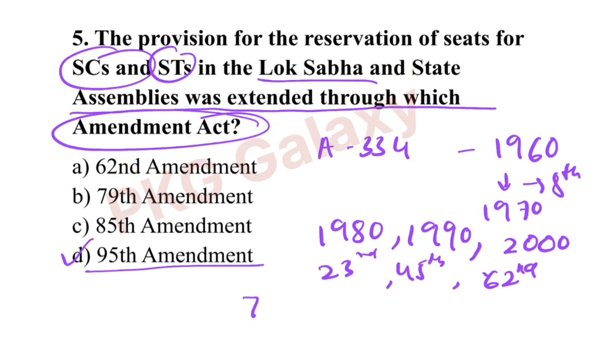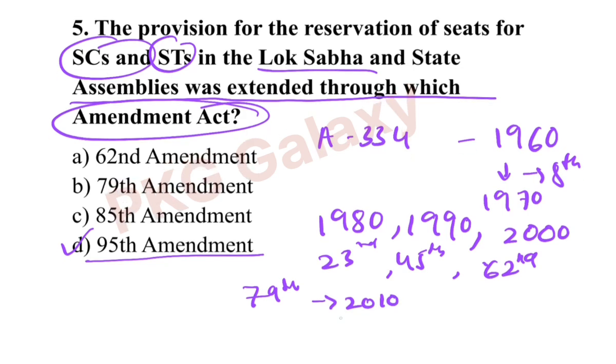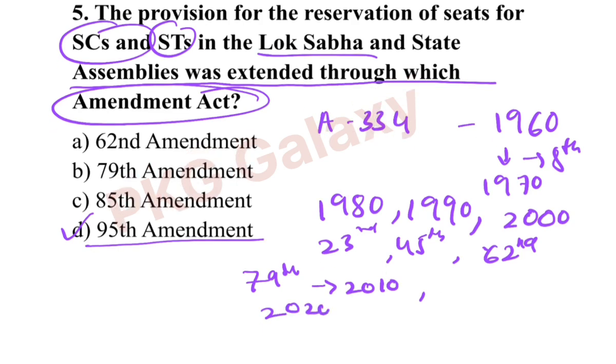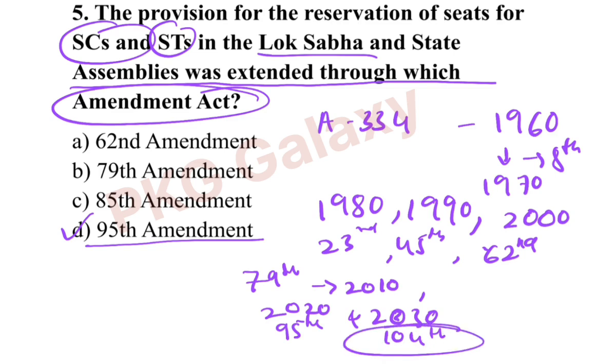And again the 79th Amendment extended this period to 2010, and the period of reservation was further extended to 2020 and 2030 by the 95th and 104th Amendments. The 104th was recently amended. Another 10 years they have extended the seats for SCs and STs in the Lok Sabha and the state assemblies.